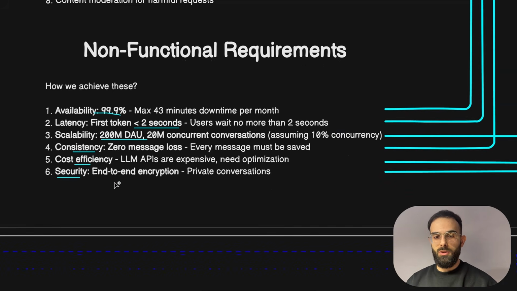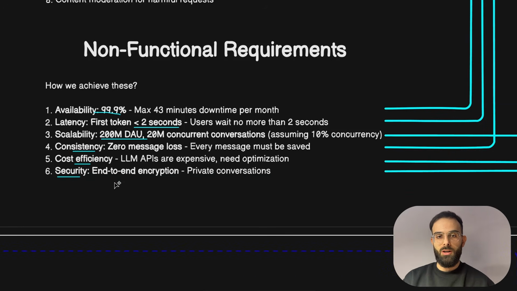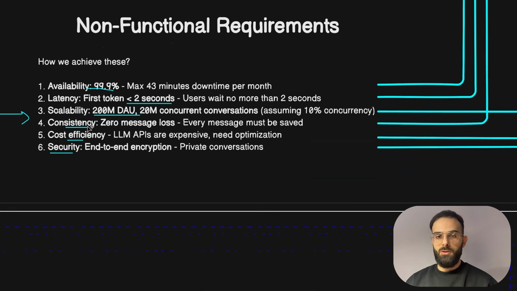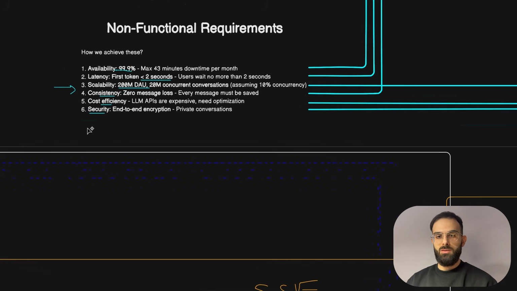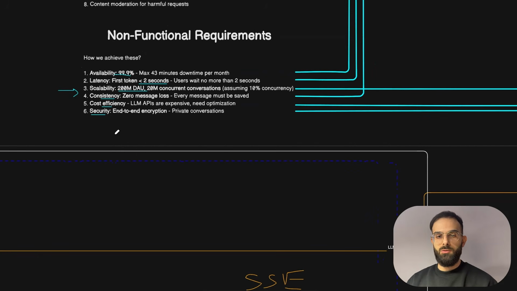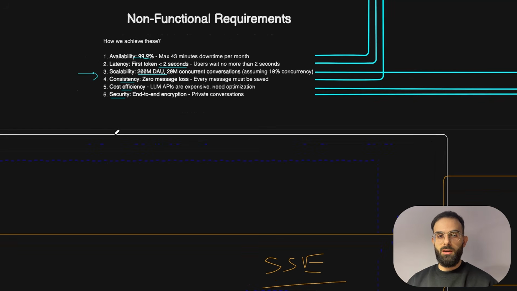We need to also be able, in interviews and in production systems, to map out these non-functional requirements back to the architectural decisions we made and show how our system achieves these numbers and this level of non-functional requirements. That's what we need to do next. We need to map all these non-functional requirements back to the design decisions that we made during this system and also show how our system scales to 200 million users and above with the multi-region setup.